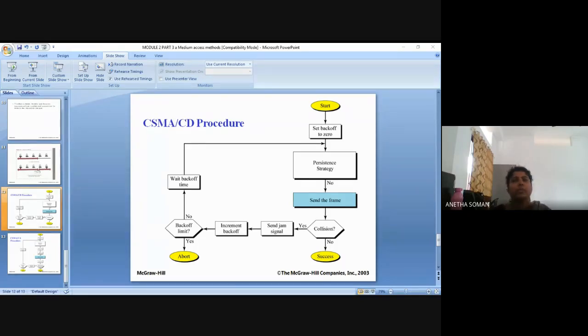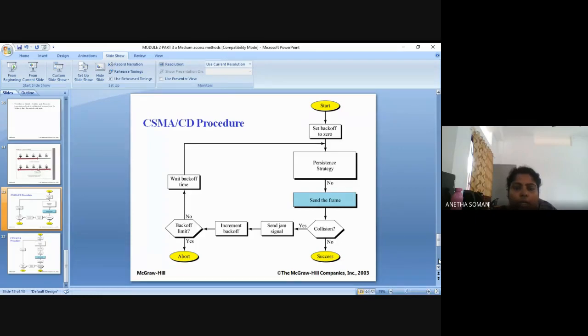Okay. So, in the morning class, we were dealing with the random access protocols. I had told the different types of random access protocol. One is called CSMA, Carrier Sense Multiple Access, and the other type is CSMA CD, Carrier Sense Multiple Access with Collision Detection. Now, how does this work? What is the flow chart for the CSMA CD procedure?